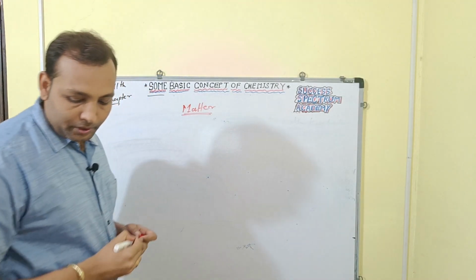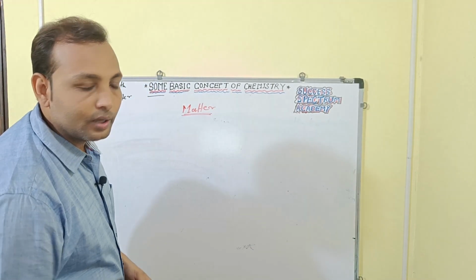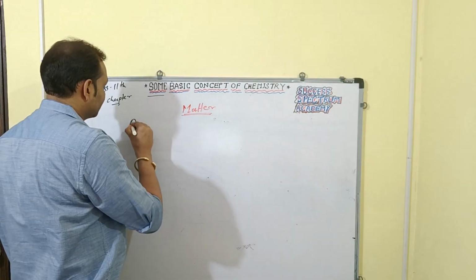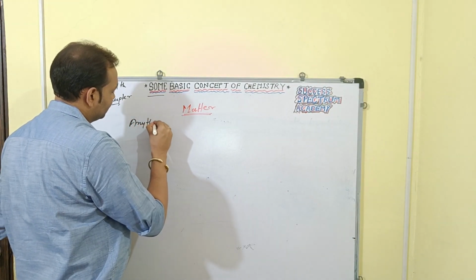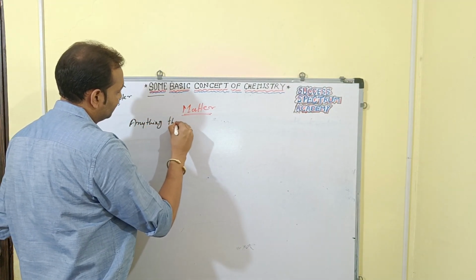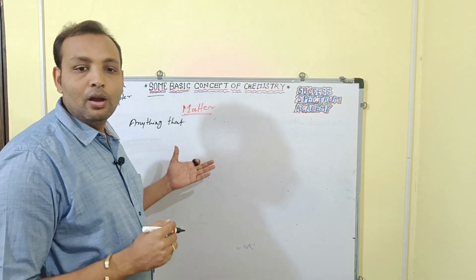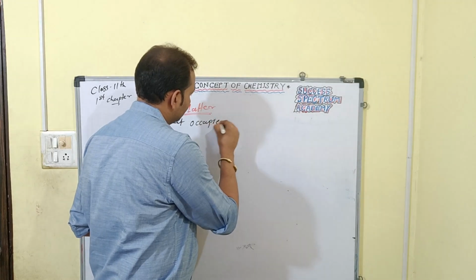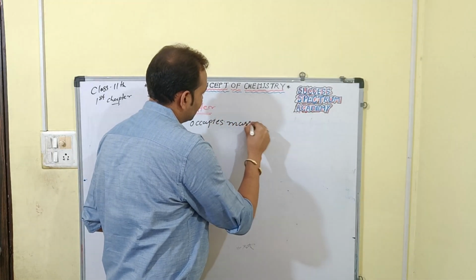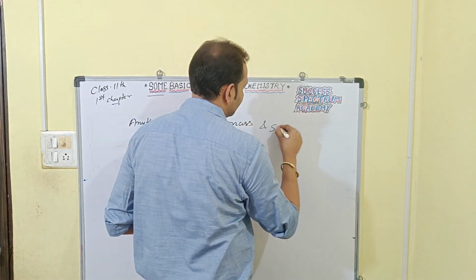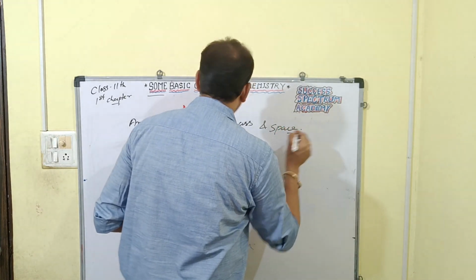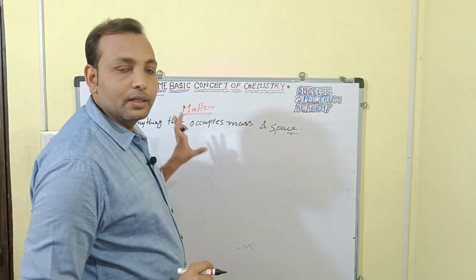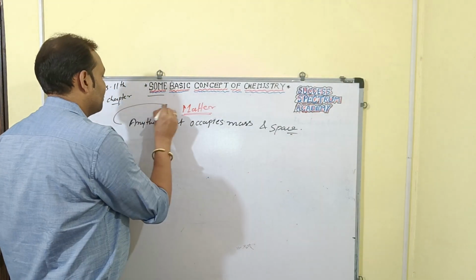So what is the definition of matter? Anything that occupies mass and space is known as matter, right?